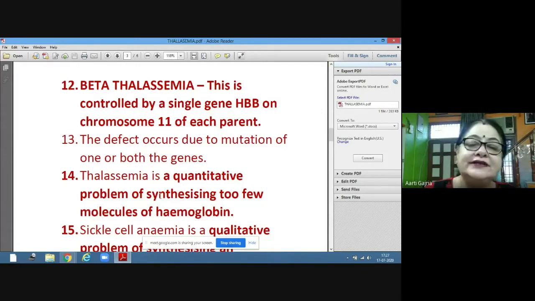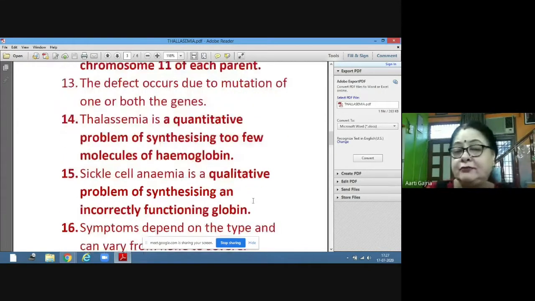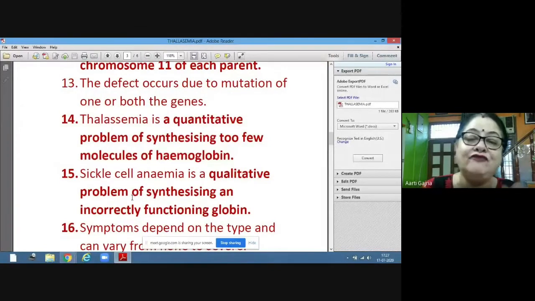Now, if we differentiate between sickle cell anemia and thalassemia, both are anemia, but sickle cell anemia is qualitative, because it is caused by a qualitative problem: the synthesis of globin is incorrectly functioning. The incorrectly functioning globin is produced, and because of that the shape is different. So we can say it's a qualitative problem, whereas thalassemia is a quantitative problem.